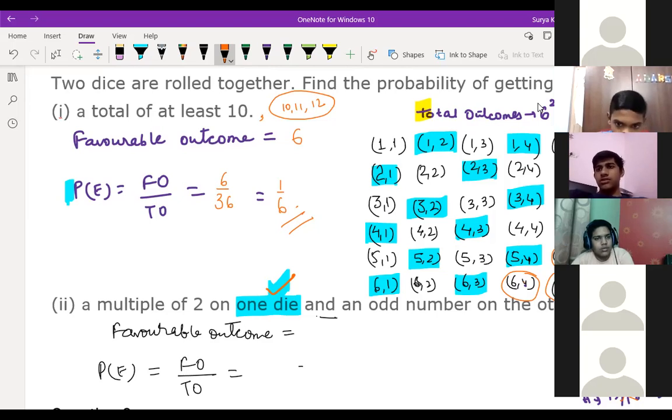26 by you did that one. 26, at least. What do you understand? At least means 10, 11, or 12. So they're talking about sum. The sum of both the dice should be at least 10 or more than that, right?